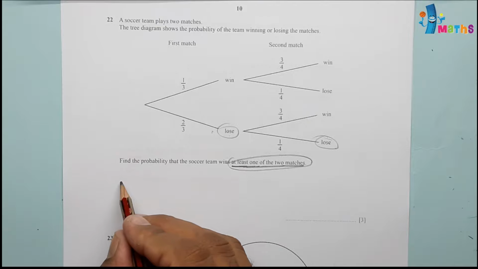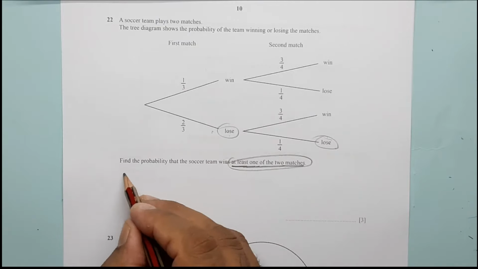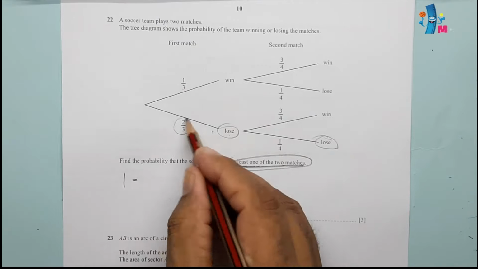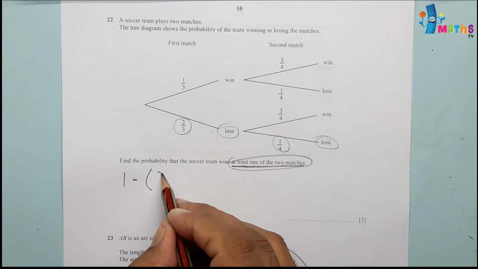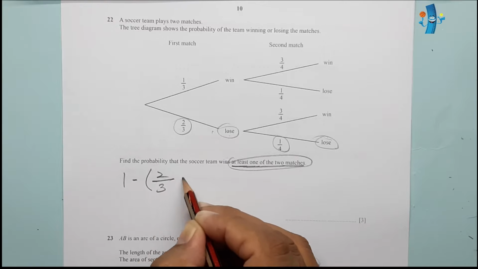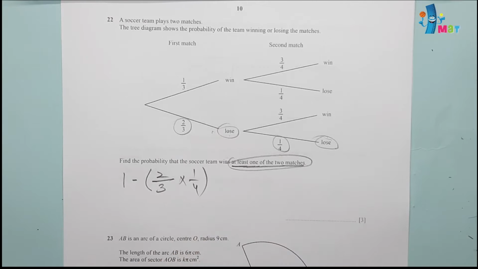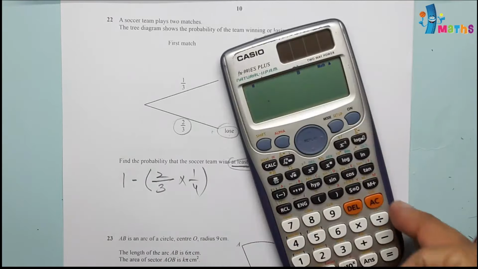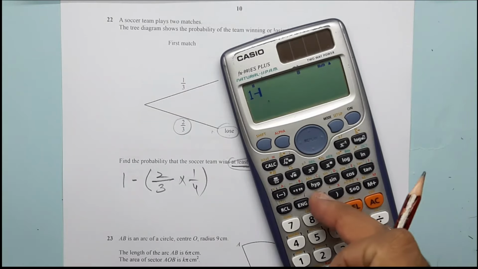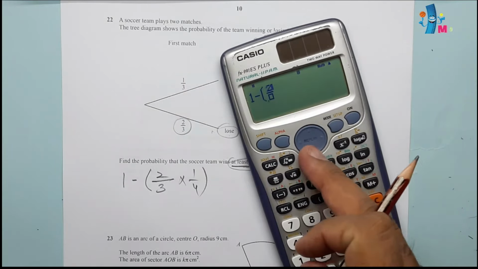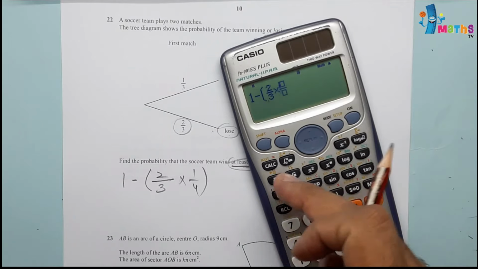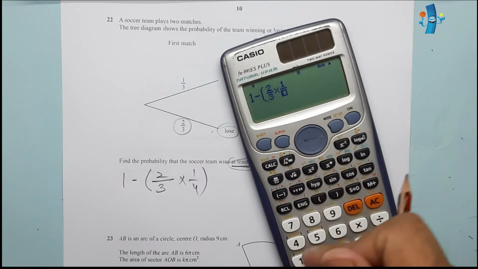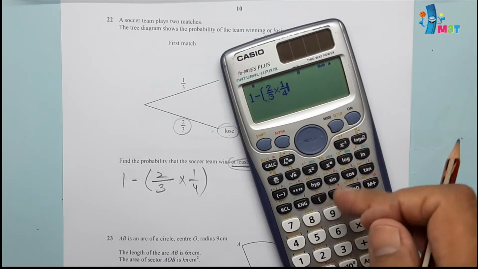So what we can do, the total probability we know is 1 minus this into this. We can take both loss matches, so 2 by 3 into 1 by 4. We can calculate, this will be 1 minus, in brackets, 2 over 3 multiplied by again fraction 1 over 4, bracket close.